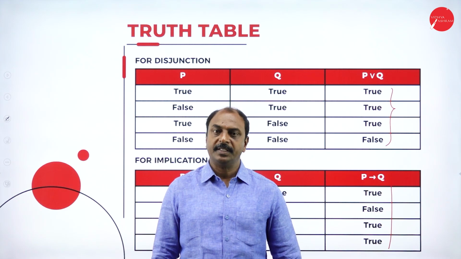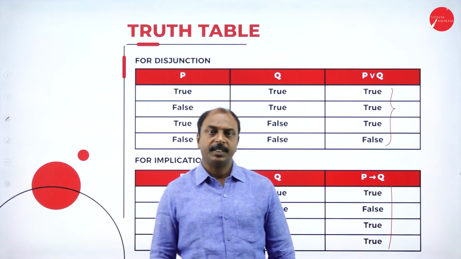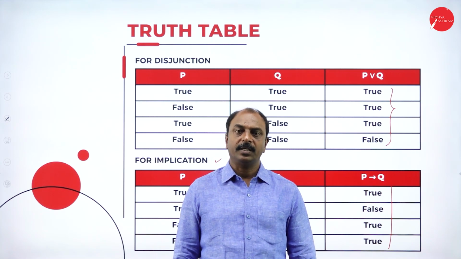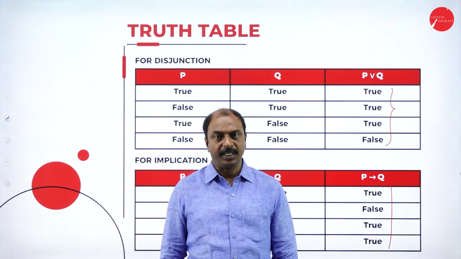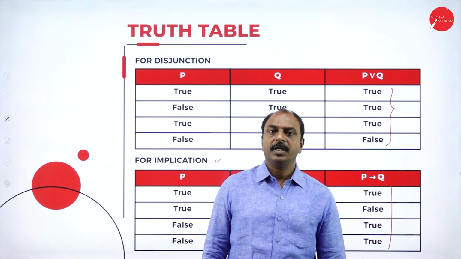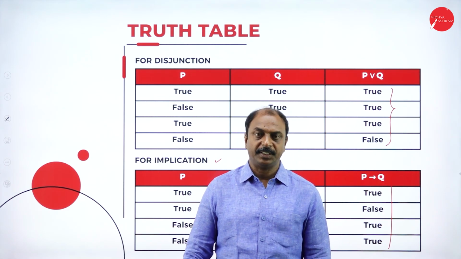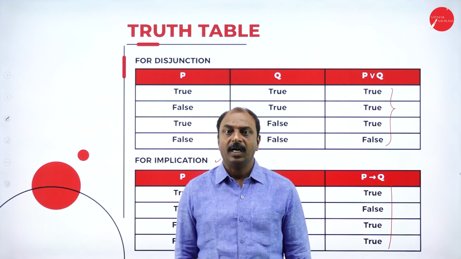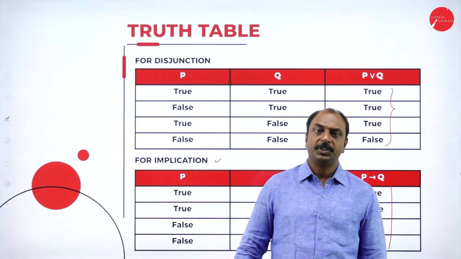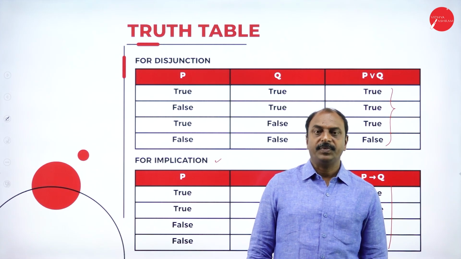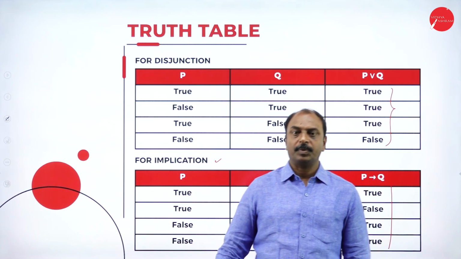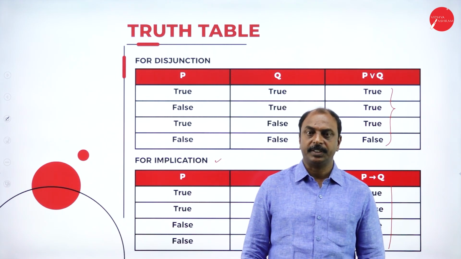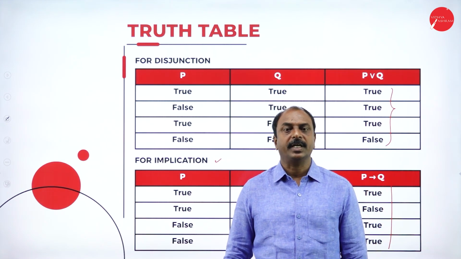Students, so far in this session we have learned the definitions of knowledge, knowledge base, and knowledge representation and reasoning. We have also learned about knowledge-based agents, with their components and functions, and how they work. And we have learned propositional logic, including atomic propositions, compound propositions, and different logical connectives.